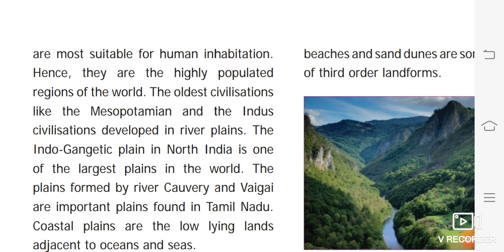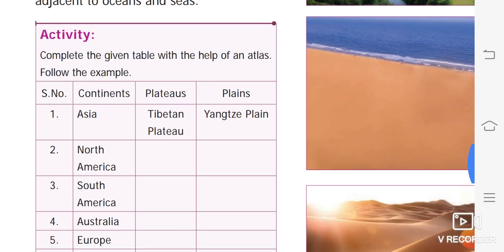The old civilizations like Mesopotamia and the Indus civilization developed in the river plains. The Indo-Gangetic plains in North India are one of the largest plains in the world. The plains formed by the rivers Kaveri and Vaigai are found in Tamil Nadu. Okay, the coastal plains are also low-lying lands. They are adjacent to the oceans and seas.